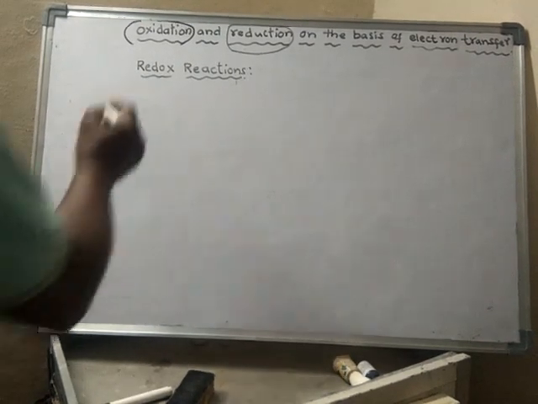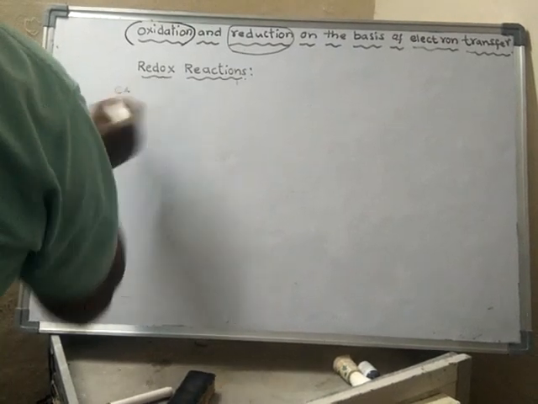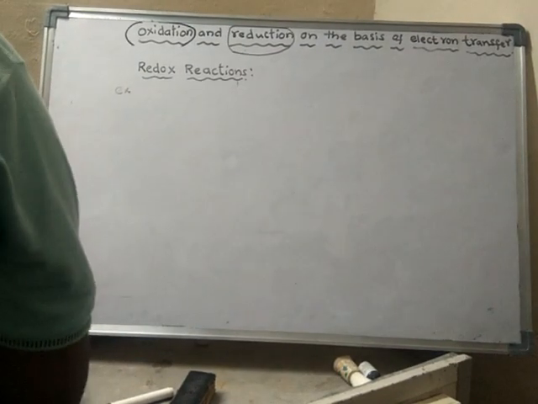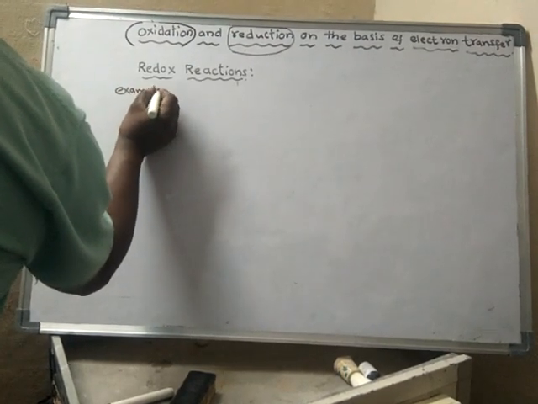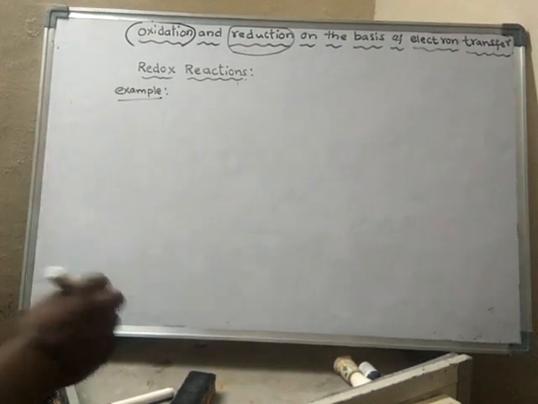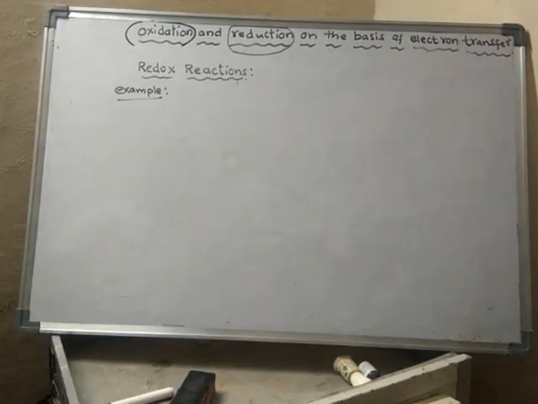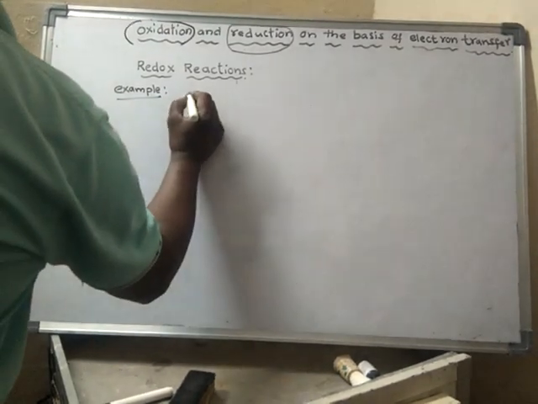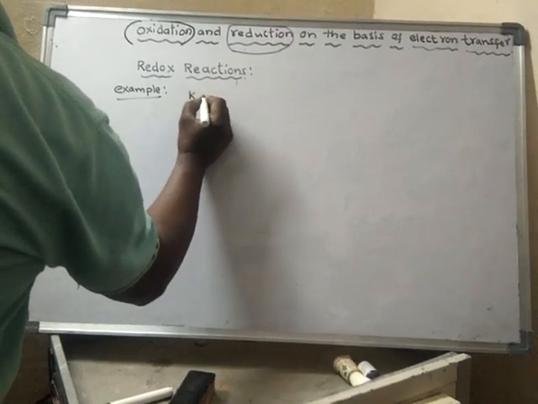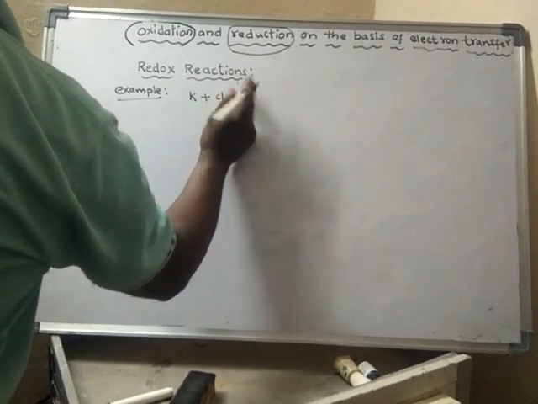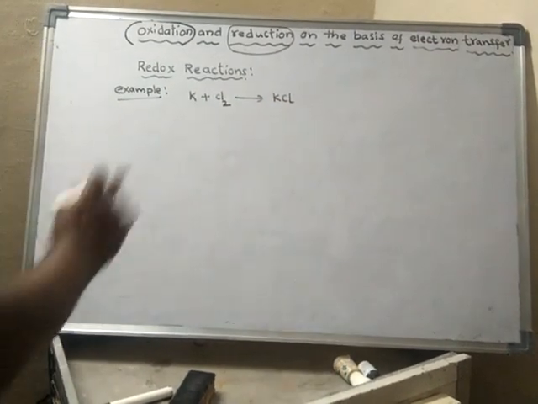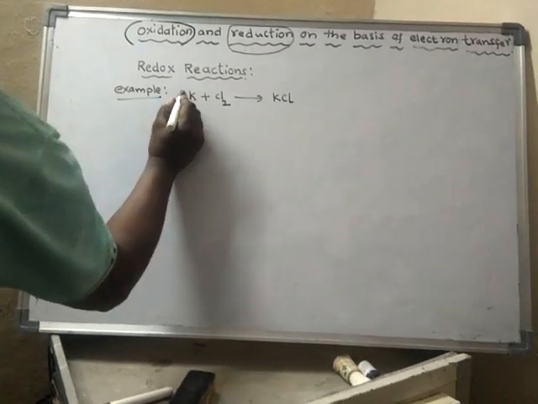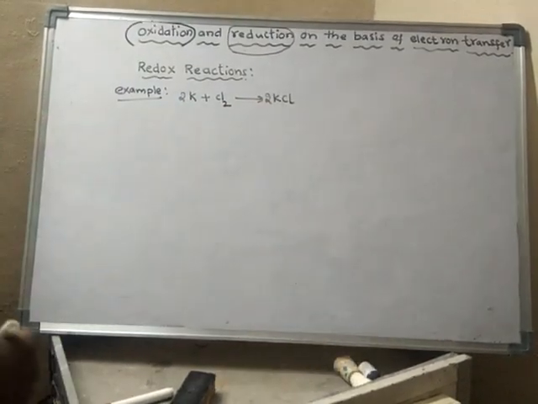For example, potassium metal reacts with chlorine to form potassium chloride. Balance it, and we get potassium chloride like this.